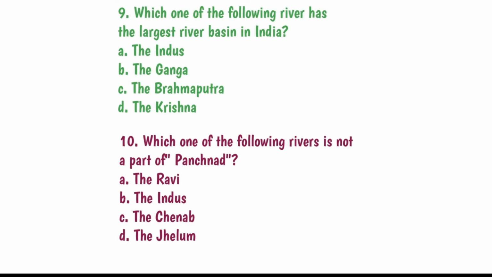Then moving on to the next question. Which one of the following rivers has the largest river basin in India? The options are the Indus, the Ganga, the Brahmaputra, the Krishna. So the answer is the Ganga, which originates from Gaumukh, is 2525 kilometers long, and merges into the Bay of Bengal after making the largest delta in the world, the Sundarban Delta, formed by the Ganga and the Brahmaputra. So the largest basin in India is of the Ganges.